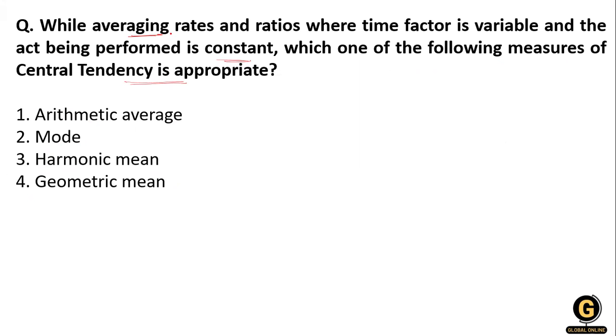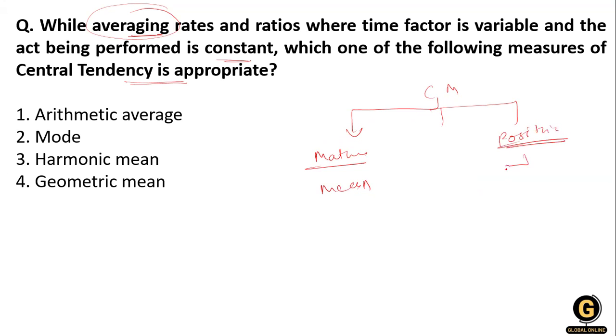Now, what is the question about? You have to understand the question very well first. It is talking about the average. So what is the average? Average means all the data divided by its total number. And for calculating the average, the measures of central tendency are given. In the measures of central tendency, there are two types. On the basis of mathematical calculation, we calculate the mean, and on the basis of position or location, we calculate the median and the mode.